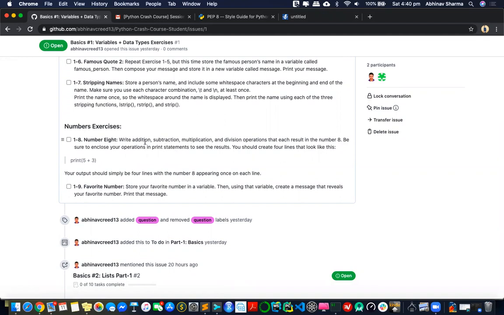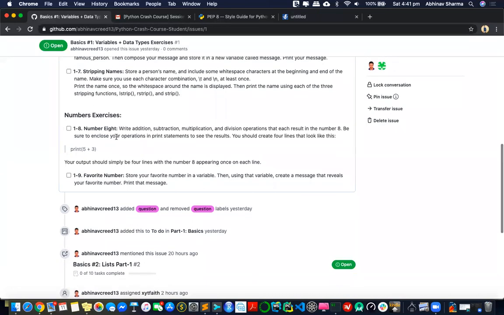Doing an addition or subtraction that results in 8, you can write this code in so many ways. But I am giving you instructions to write it like this. You should always create 4 lines and write print 5 plus 3, then print the line. That way I'm controlling your code so that you stick to the concept rather than writing anything out there. So these are the two exercises.